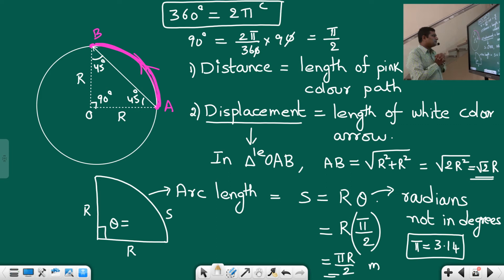And how to calculate displacement also depends on the angle covered. Here it's a very simple angle, 90 degrees, so we can directly use the Pythagoras theorem. If the angle is some other angle, suppose 60 degrees or 30 degrees, then you may have to use some other rules. There are many rules for finding the third side if you know two sides and one angle. So a little mathematics will be involved in these types of problems.